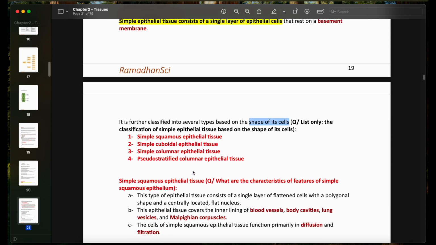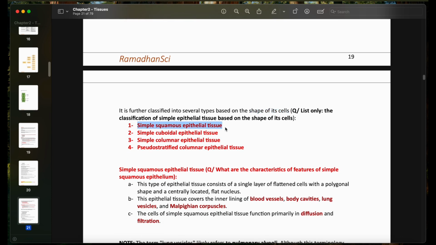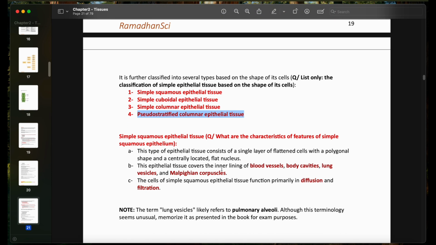So we're going to have simple squamous epithelial tissue. Squamous cells are flattened cells. They look like flattened cells. Simple cuboidal, simple columnar, and pseudostratified columnar epithelial. Here you can also possibly have a question telling you to list only the classification of simple epithelial tissue based on the shape of cells, or just telling you to list the classification of simple epithelial tissue.